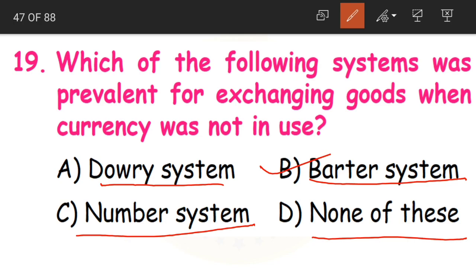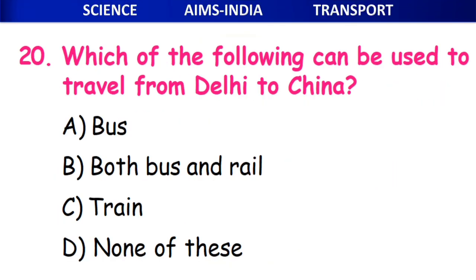So people exchanged goods. Suppose I am having rice, I will give you rice and you are going to give me the wheat. Clothes, anything, any goods. They were just exchanging things in the form of goods, and this system was known as the barter system, where people were exchanging goods. Clear, children?